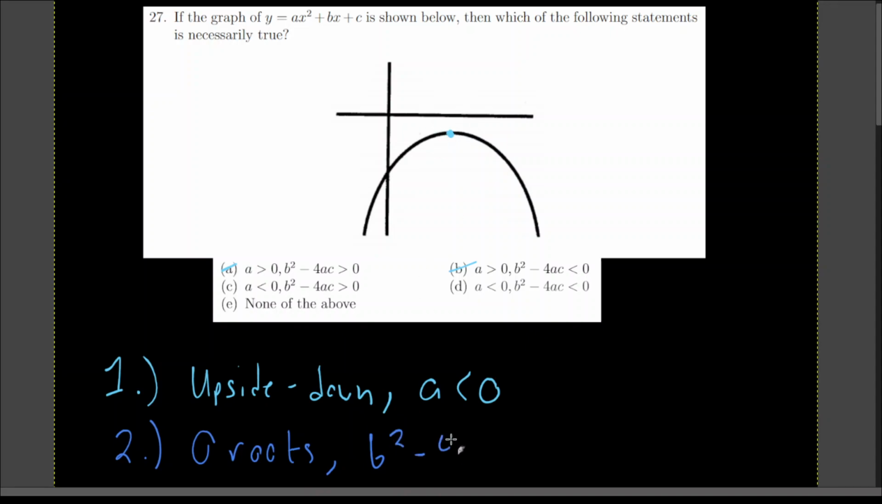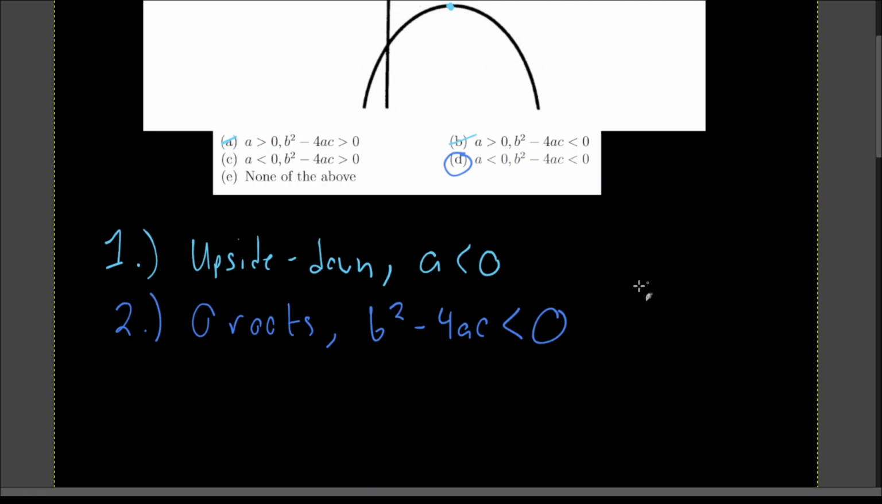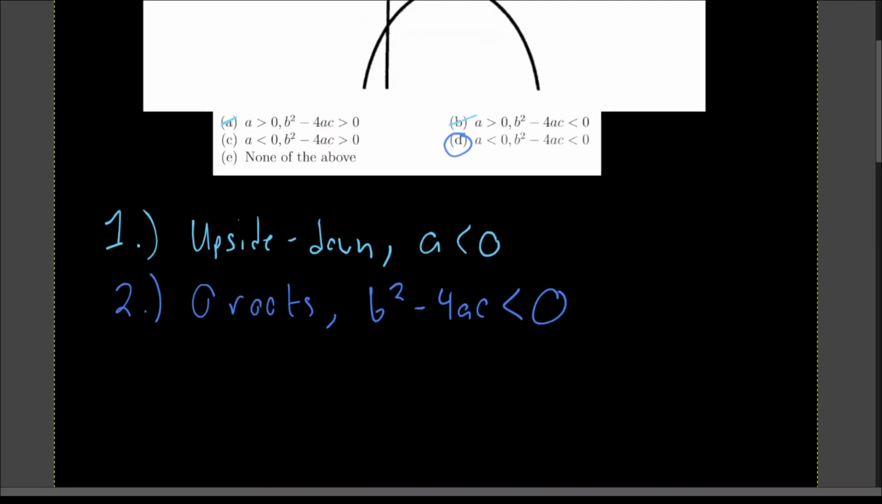And that means, and I'll say what it means, it means that the discriminant, the b squared minus 4ac term in the quadratic formula, I'll explain why this is true in a moment. But what this means is that b squared minus 4ac is also less than 0, which yields us with answer choice D as our final answer. I'm going to go ahead and explain why 0 roots is the same thing as b squared minus 4ac being less than 0.